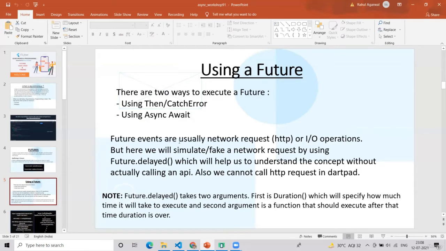Future events are usually network requests, HTTP, or input output operations, that is, from your own device it will save or retrieve something. But here we will simulate or fake a network request by using Future.delayed, which will help us understand the concept without calling an actual API at this moment.